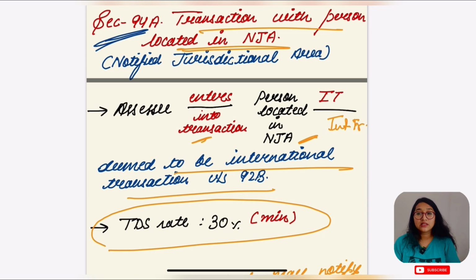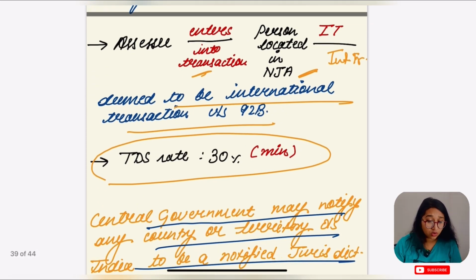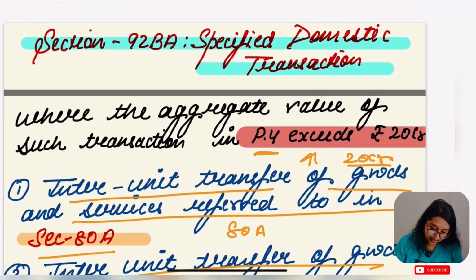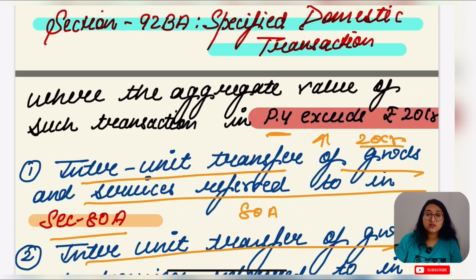If a transaction by any person is done with an NJA, then the transaction between them is going to be an international transaction, and all the procedures of international transactions, the computation methods and whatsoever is written, would apply here also. And 92BA was the specified domestic transaction. You have to learn this as it is.